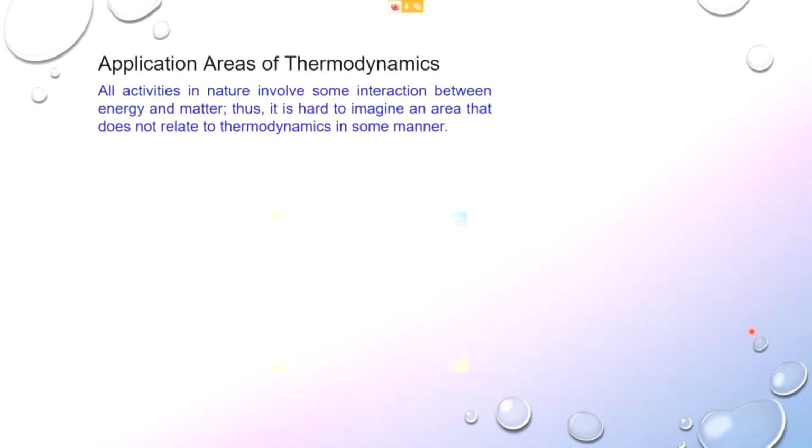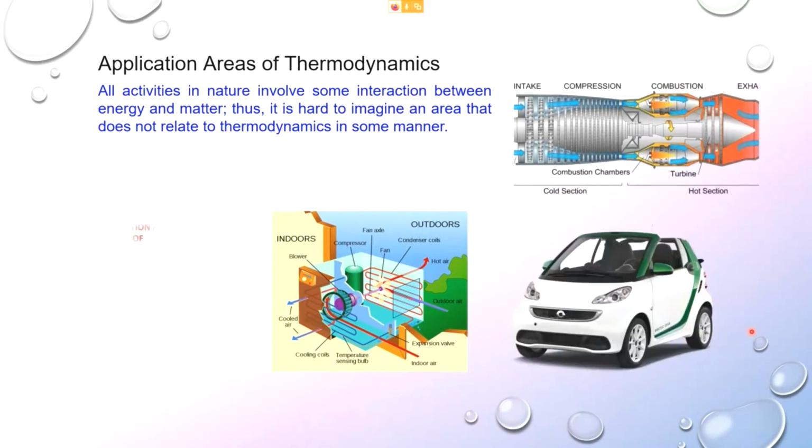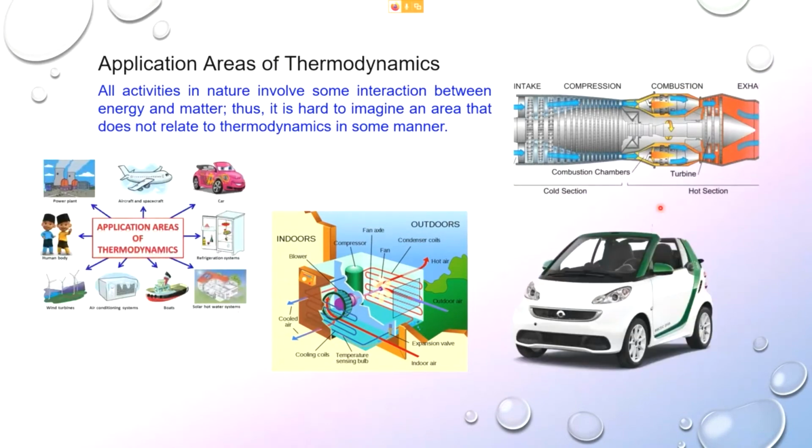These are some areas of applications of thermodynamics. We will just look into each of these, not in detail. I'll just briefly go through. Human body, we are not looking at. In our studies, we will not be looking at the human body, though human bodies are also one of the areas of thermodynamics application. Wind turbines, no, but a wind turbine is also an application of thermodynamics.